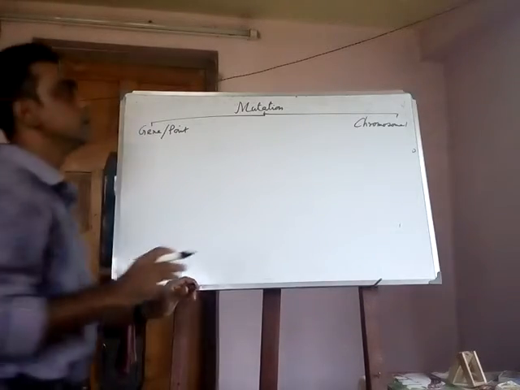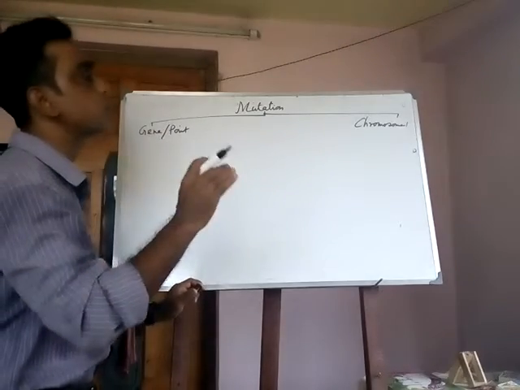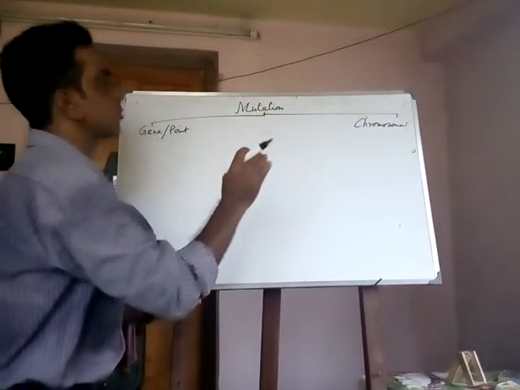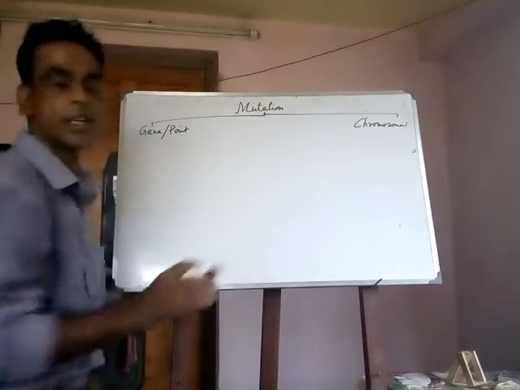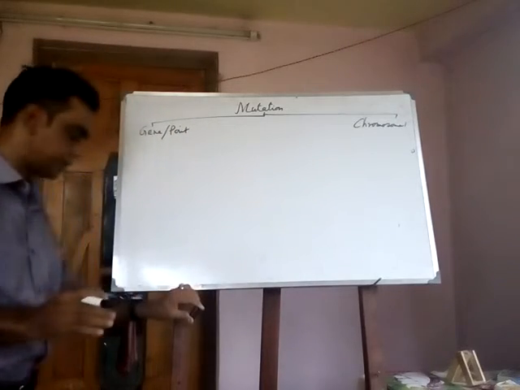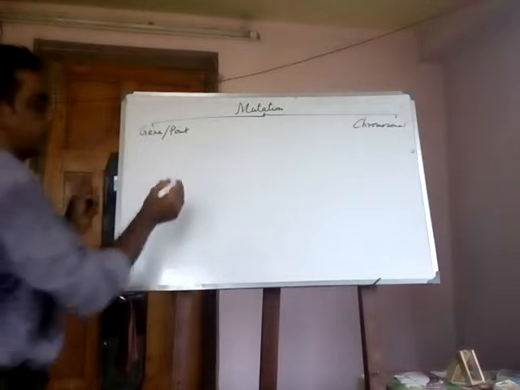But when the change is found in the structure and function of chromosomes, it is called chromosomal mutation.